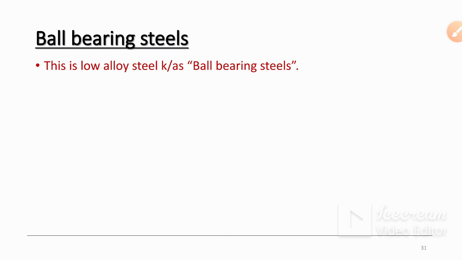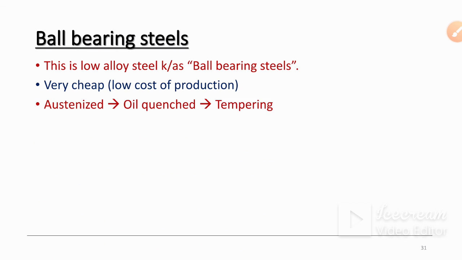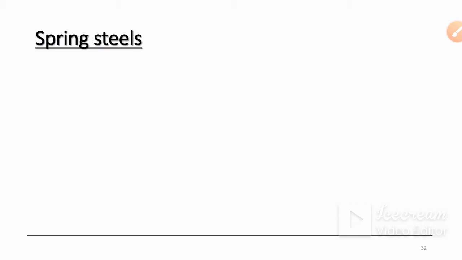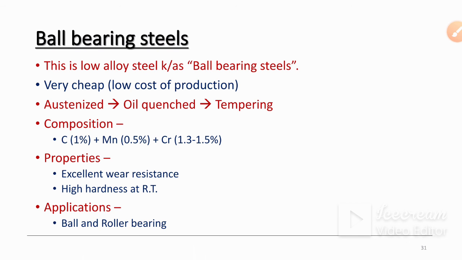Ball bearing steels. These are low alloy steels known as ball bearing steels. Very cheap, low cost of production. The process is austenization, then oil quenching and tempering. The composition is carbon 1.1%, manganese 0.5%, chromium 1.3 to 1.5%. Then properties are excellent wear resistance and high hardness at room temperature. Then applications: ball and roller bearings.